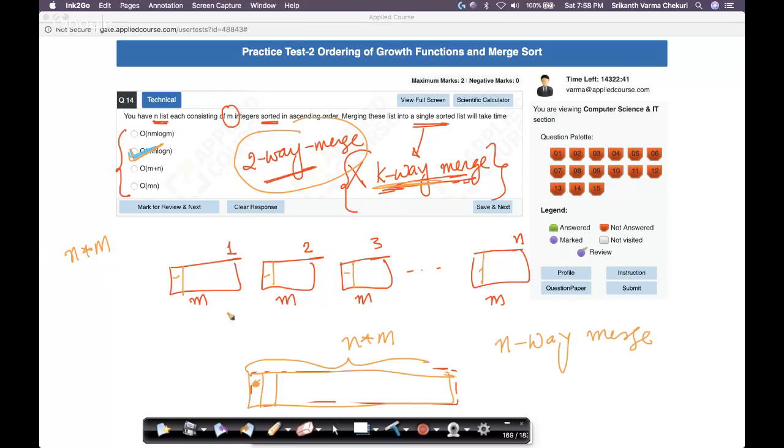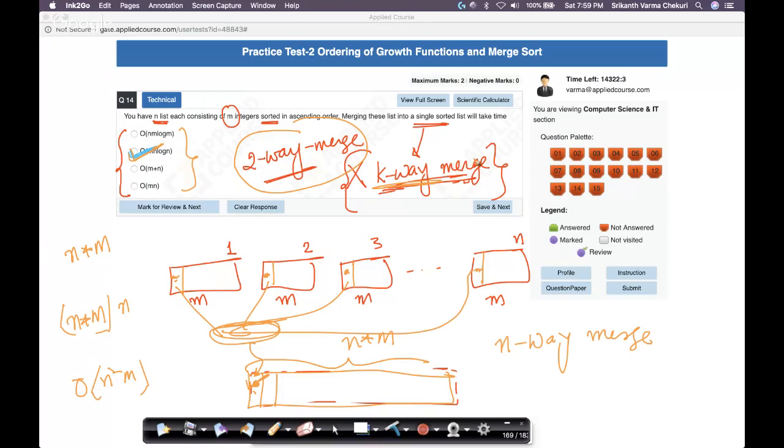So for each element, how much time does it take for me to fill one element here? I have to compare n elements and find the smallest of these n elements to be placed here. Basically, I take all of these, compute the smallest amongst them and place it here. To compute the smallest, I require order of n time. So what is the time complexity? If I use the k-way merge, it is n into m, because I have n into m elements here. For each element, I take n comparisons. In such a case, it is order of n square m. Thankfully, that option is not given here.